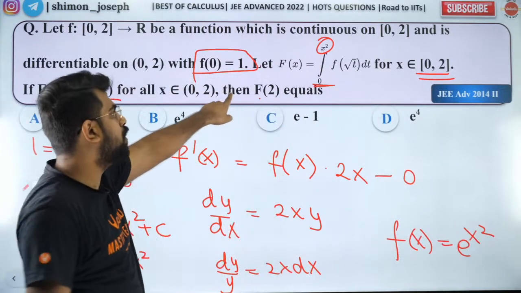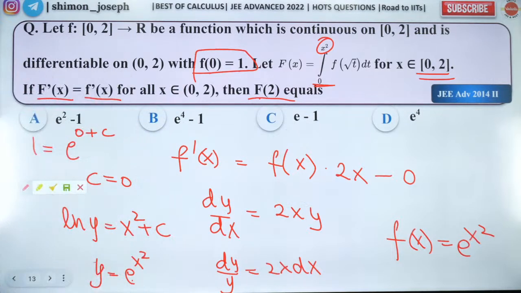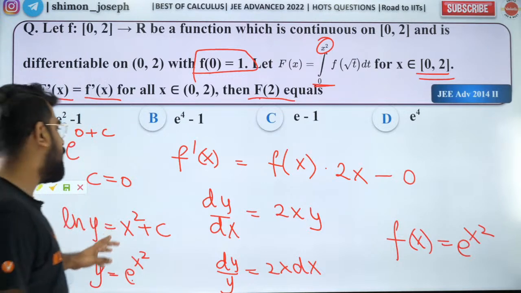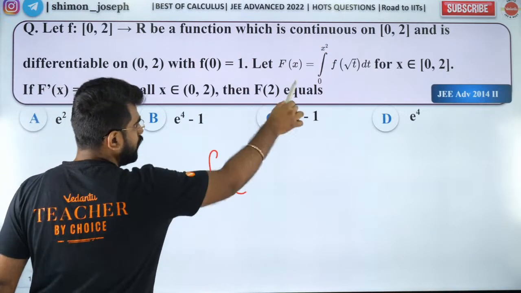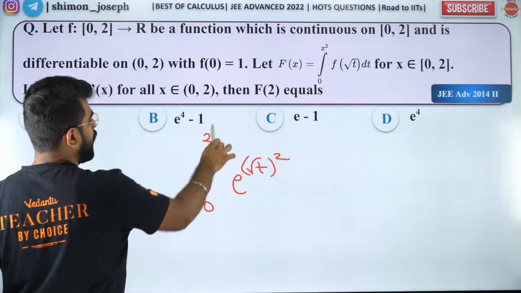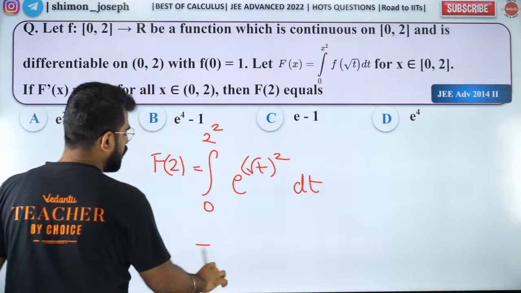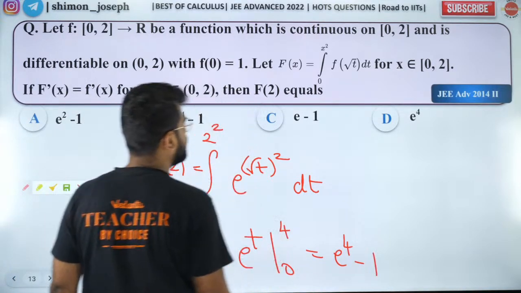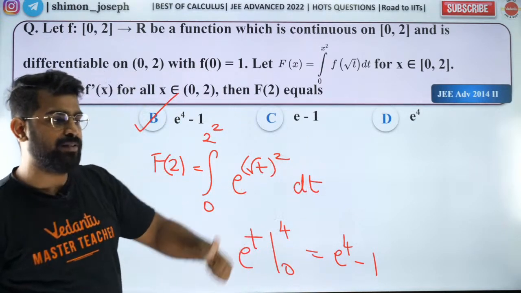Now you guys can find out what is f of 2. Are you all happy? Yes, everybody. So now you guys can figure it out. So you'll have integral e to the power root t square from 0 to 2 square. So that is your f of 2. Correct now? So that's going to be e to the power t from 0 to 4. So it's going to be e to the power 4 minus 1. That's your answer, which is option B. So all those who got B, you are absolutely right.